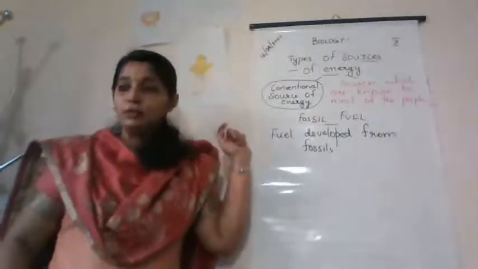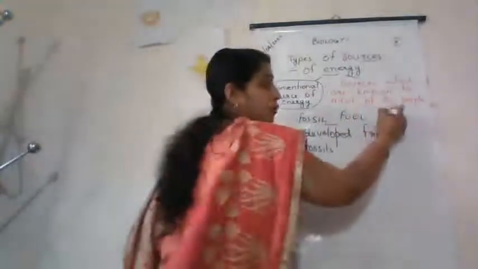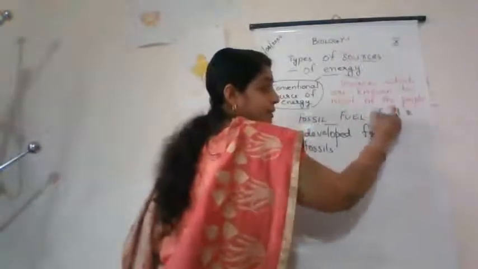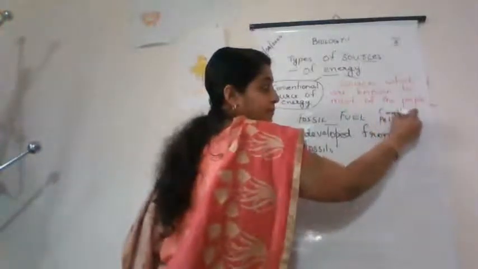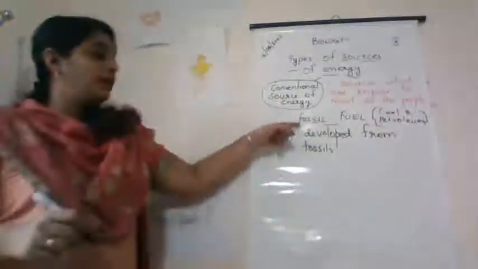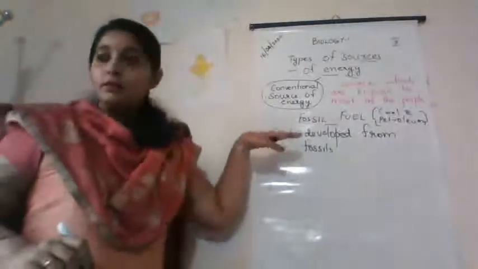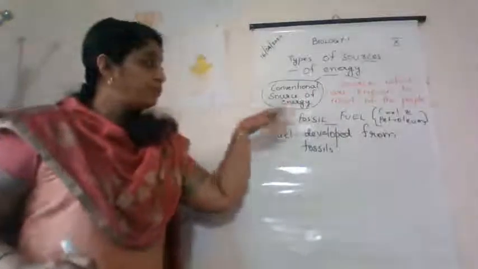That includes the fossil fuels, which include coal and petroleum. So fossil fuels are included in conventional sources of energy, and now we'll study about fossil fuels in detail.